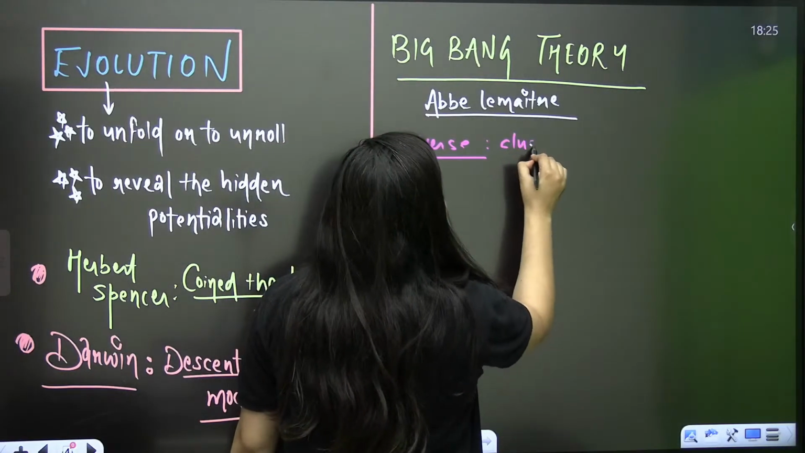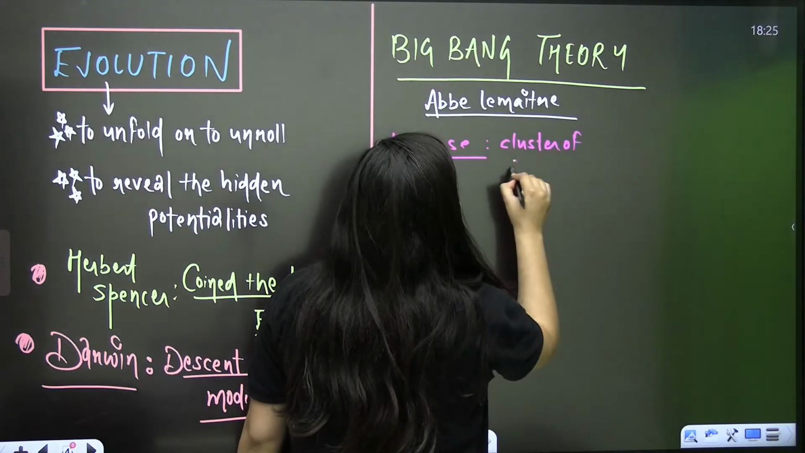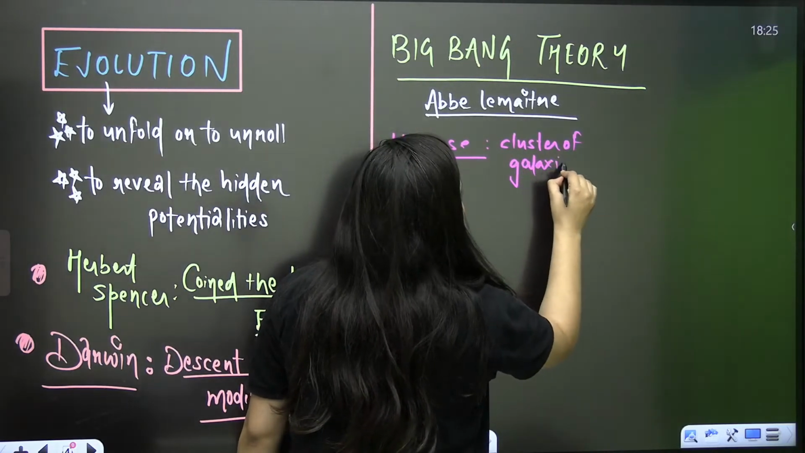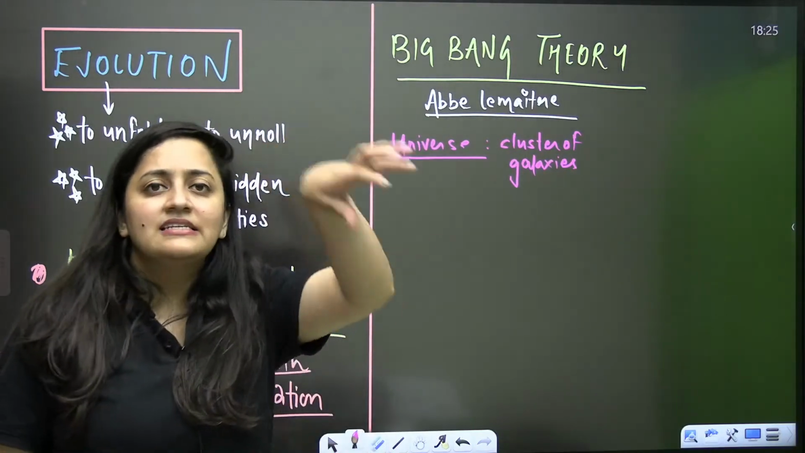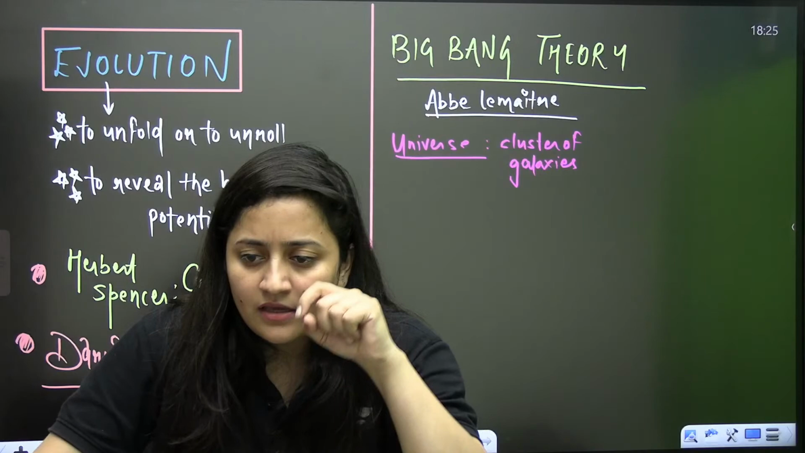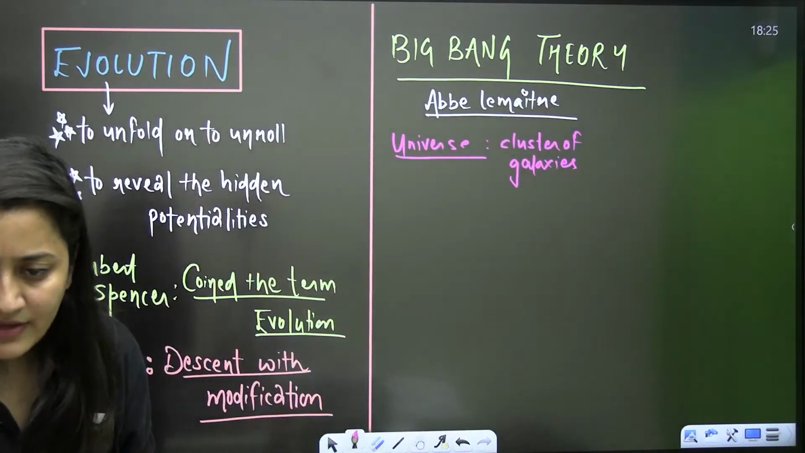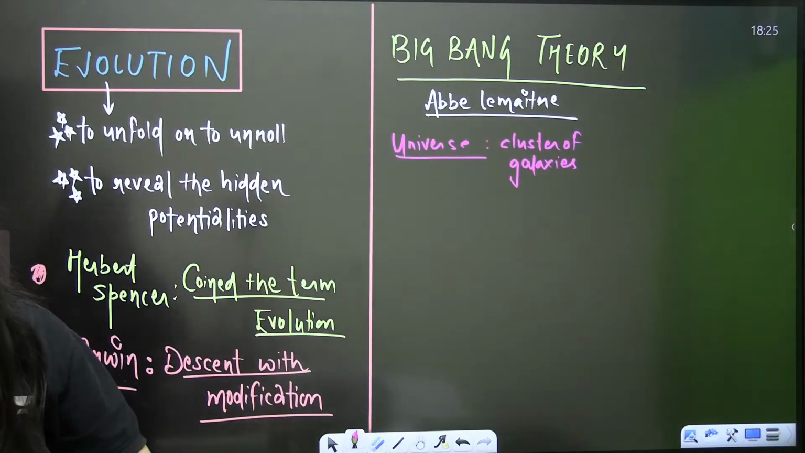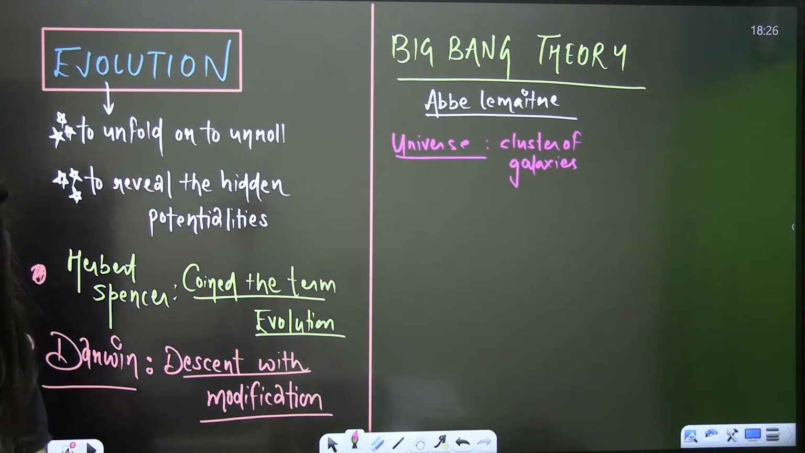Can I say that it is just a cluster of galaxies? Yes, it is just a cluster of galaxies. So many galaxies are there. And can you tell me the name of the galaxy in which we live? Yes, can you just tell me?